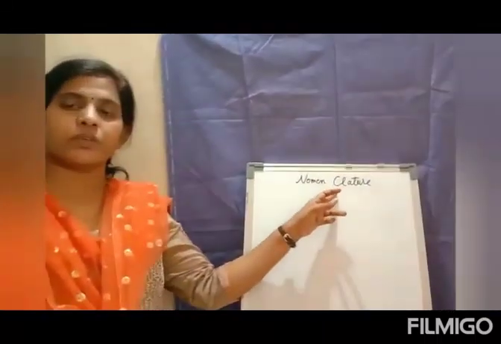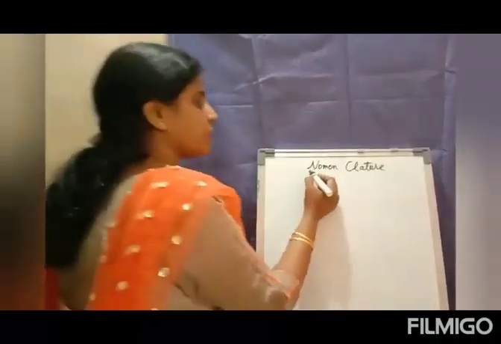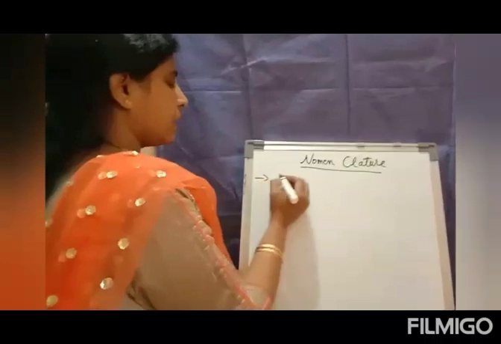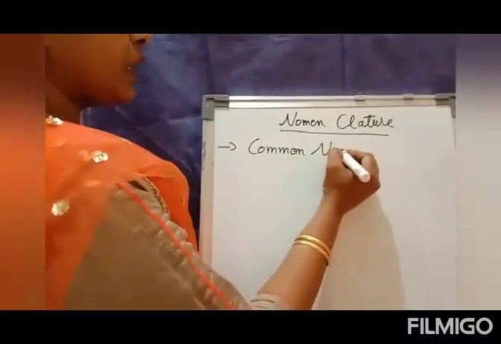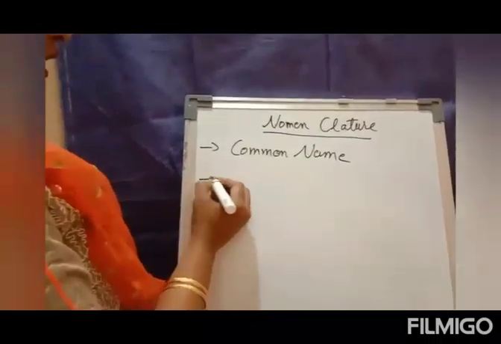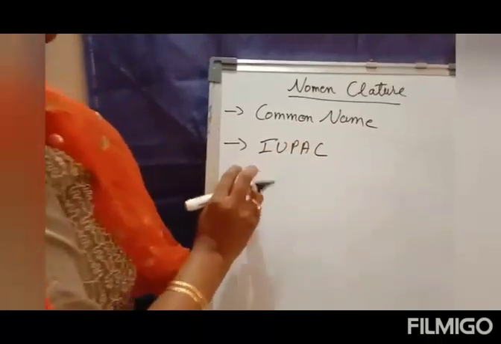The last part of today's session is the nomenclature. Nomenclature means the naming system. We have two types of naming system in nomenclature. The first one is the common name, and the second one is the IUPAC naming system.